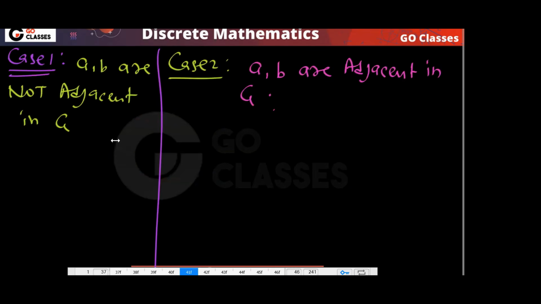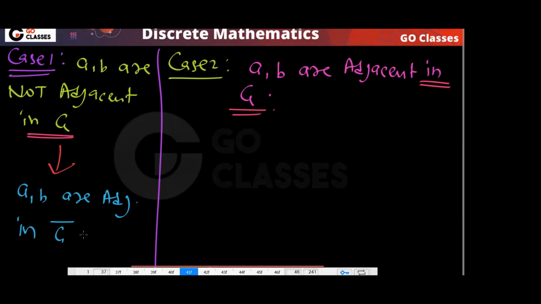Now for these 2 vertices in G, either they will be adjacent or they will not be adjacent. If they are not adjacent in G, means there is no edge between them in G, then it means A, B are adjacent in G bar.